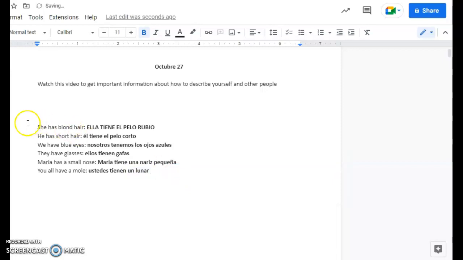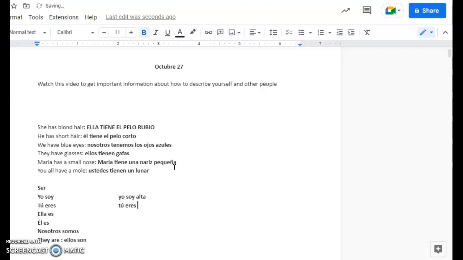So, this is a verb that we are learning today, but remember also that we know this verb, ser. Yo soy, I am, tú eres. You are informal, ella es, she is, él es, he is, nosotros somos. We are, they are, ellos son. Muy bien. So let's see, for example, if I want to say, yo soy alta, I am tall.